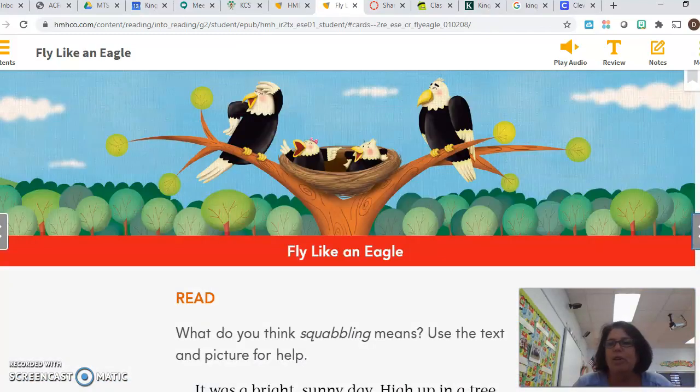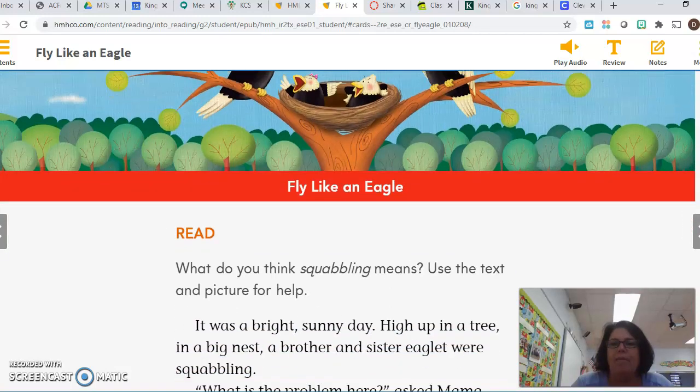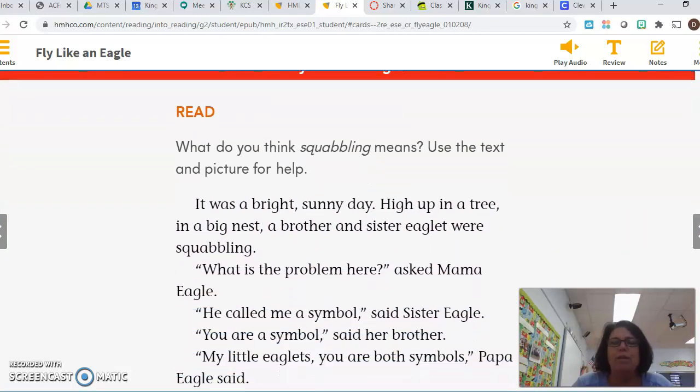Alrighty, so here we are. Fly Like an Eagle. And before we start reading, there's a really important question at the top. It says, what do you think squabbling means? Use the text and picture for help. So we're going to read through the story, and I want you to be thinking, that's the question we're going to answer. One of the questions we're going to answer at the end is, what do you think squabbling means? So just plant that question in your head. We'll come back to it at the end.